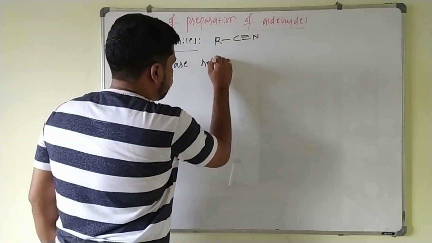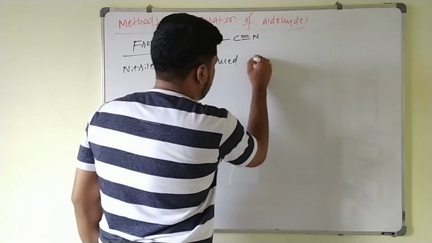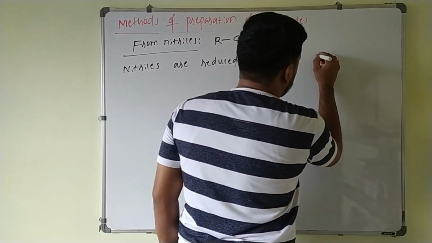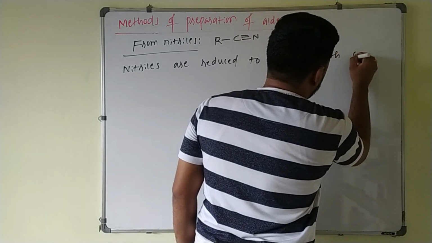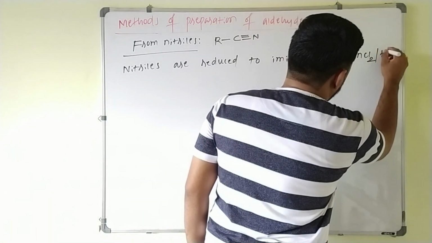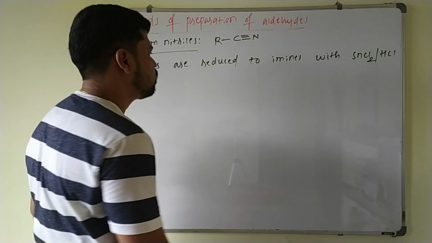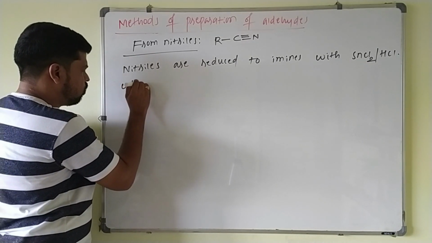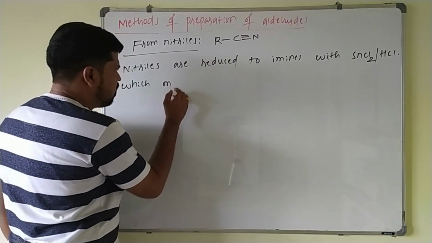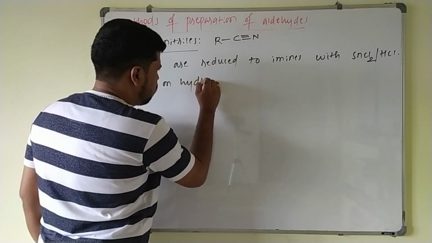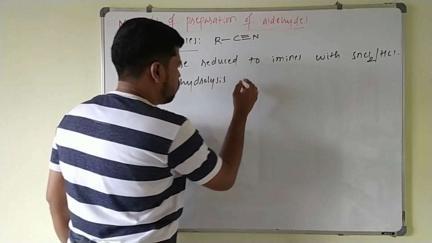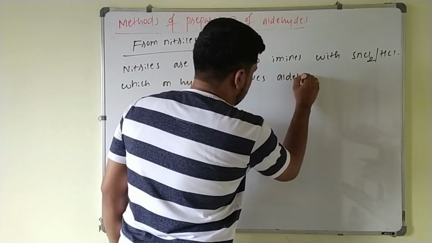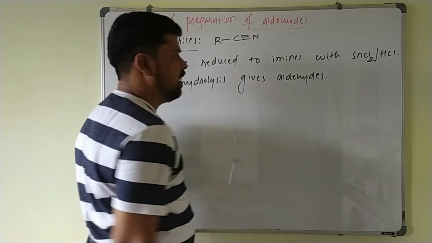So here nitriles are reduced to imines with SnCl2 in presence of HCl, which on further hydrolysis gives aldehydes.